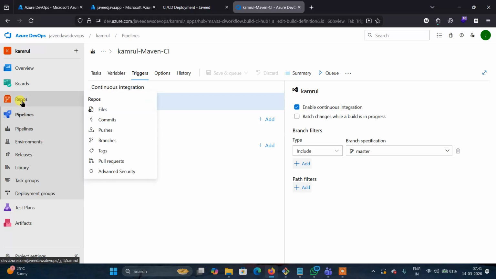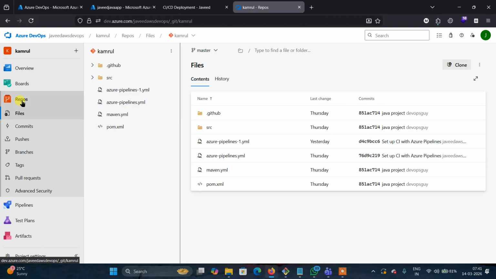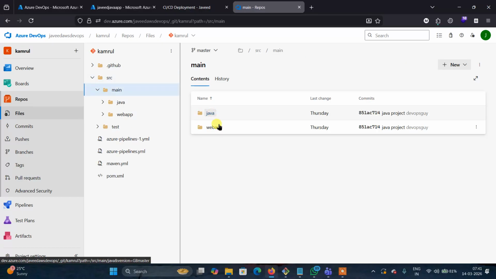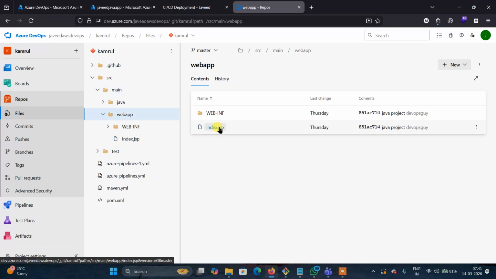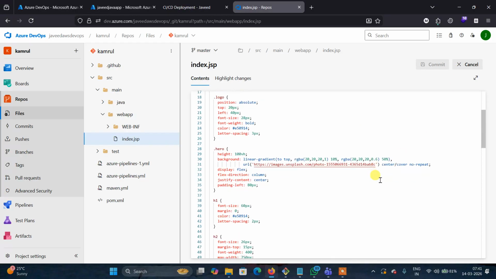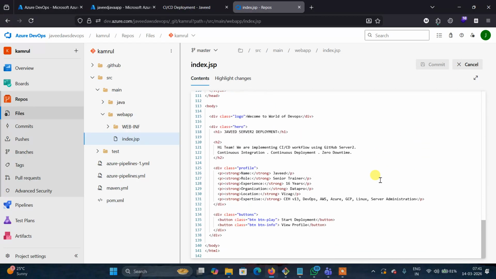Now again go to the repository. Go to the source code. Go to the main, go to the web app. Go to the index.jsp file. Is there an edit option? Okay. I'm just going to edit the code.